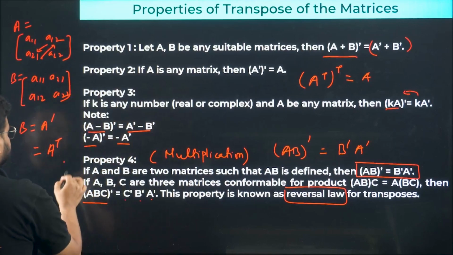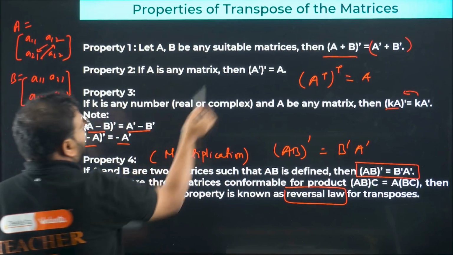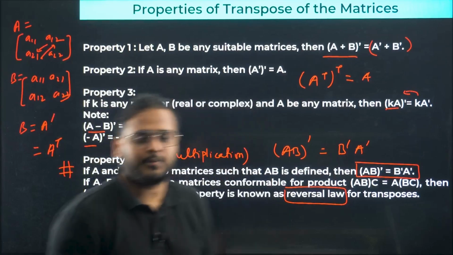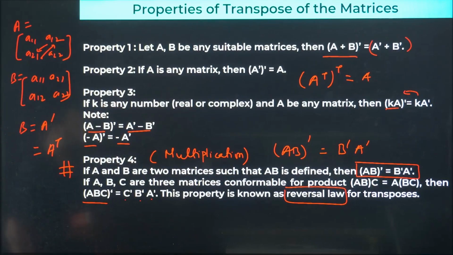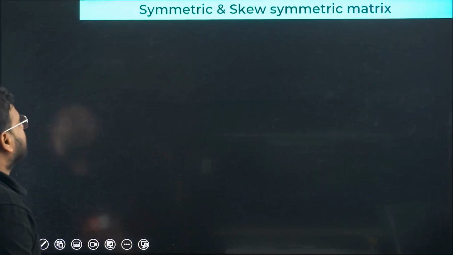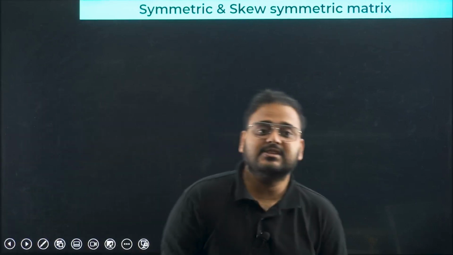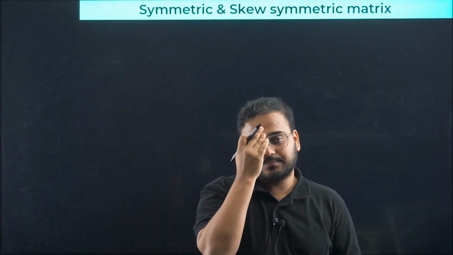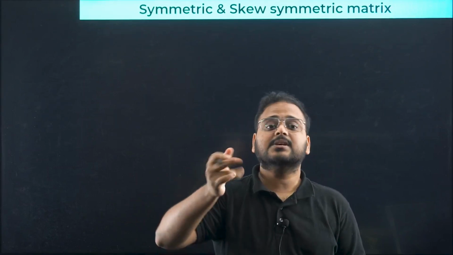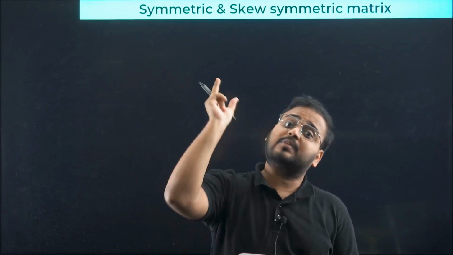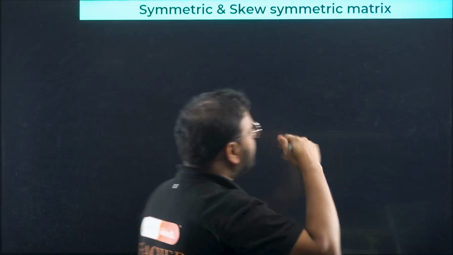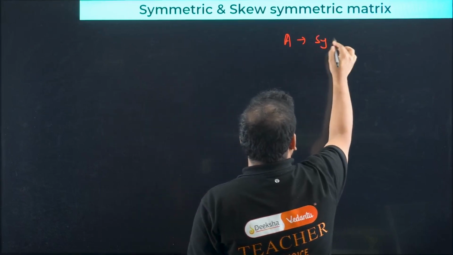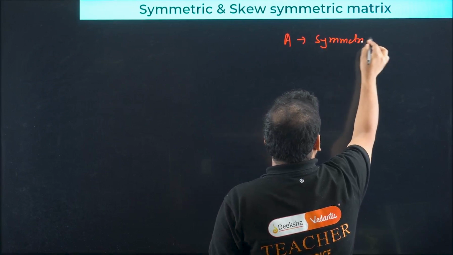Highly important. This one and the first one. Basically, the sum property is used a lot. You'll see that in the questions. Okay. Clear? Simple enough. Let's move on. So now, the last concept, which is symmetric and skew symmetric matrices. In this particular topic, we use the concept of transpose. So how do you do it? Let's say I'm saying that matrix A is a symmetric matrix.